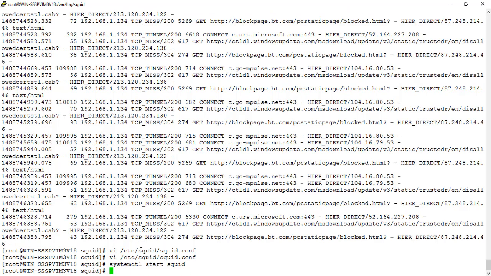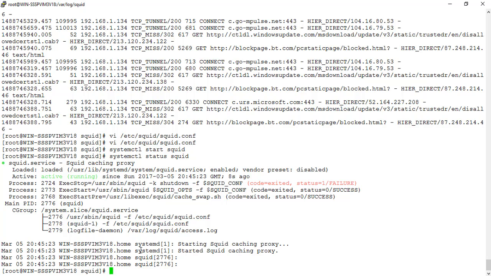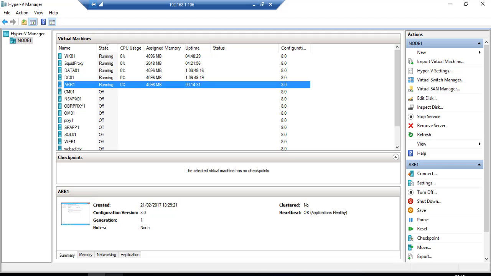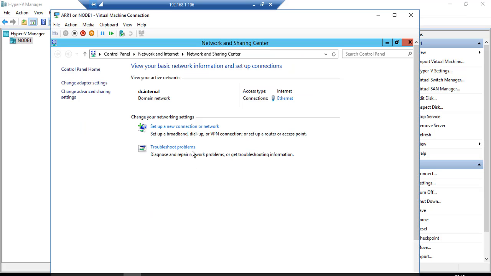Okay, now we've got Squid up. systemctl status squid. This time we can see that the proxy is up and running. Now I'm going to jump over to my Windows box. I've got this server here, which is my upstream proxy.